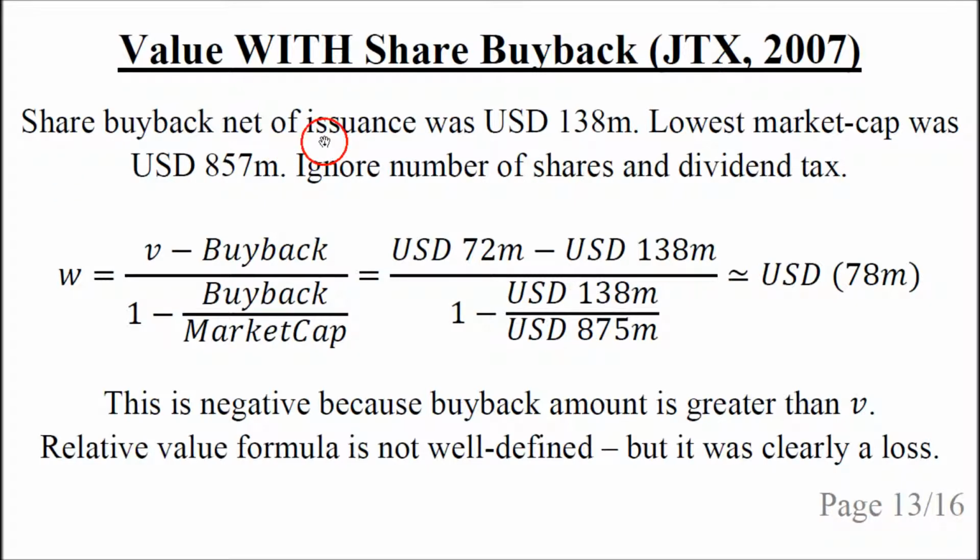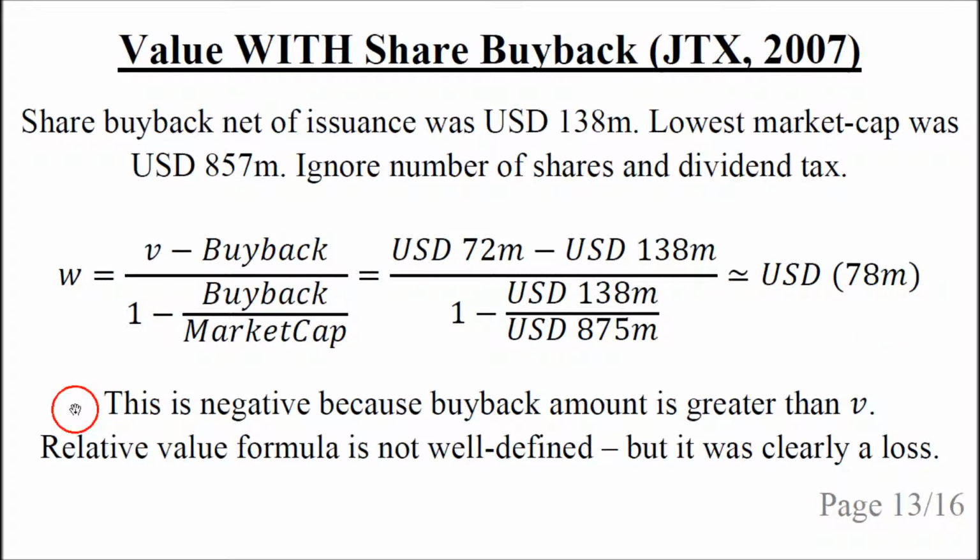Now let's calculate the value with the share buyback in 2007. The share buyback net of issuance was $138 million in that year, and the lowest market cap was about $857 million. We will ignore the number of shares and the dividend tax. So we use a formula from one of the previous slides, and we plug in all the numbers, and we get the result minus $78 million.